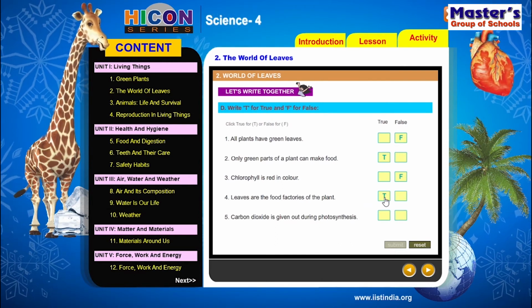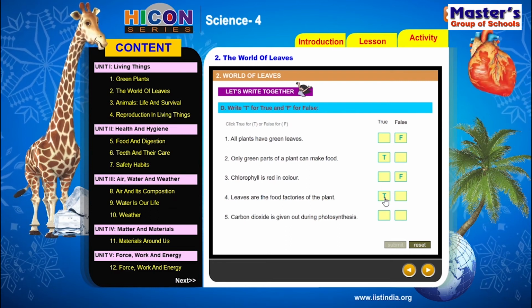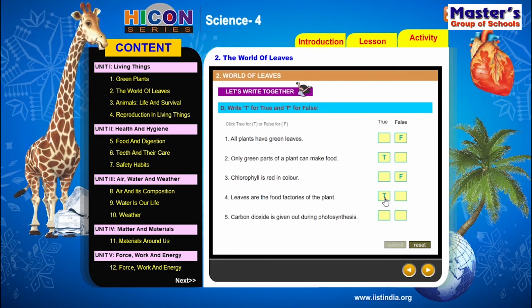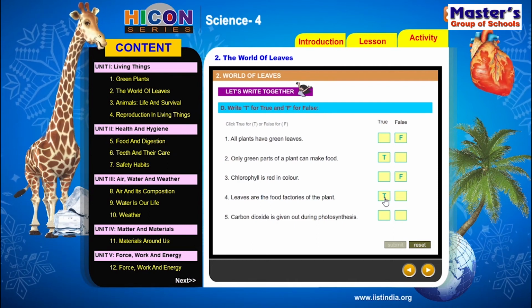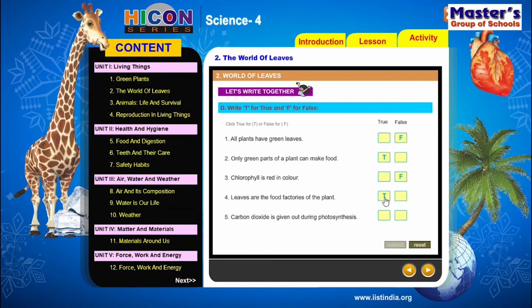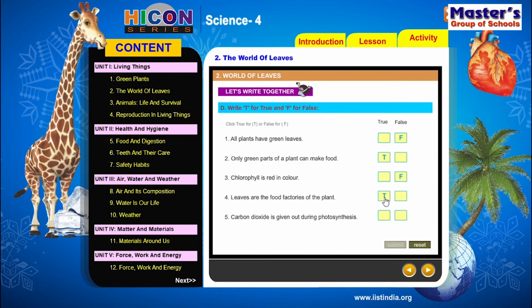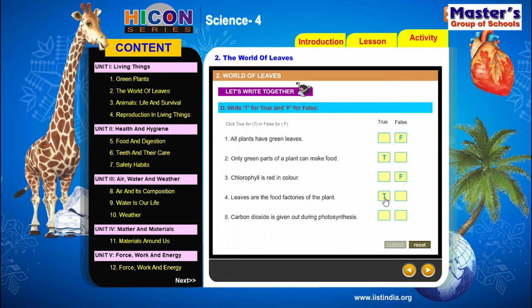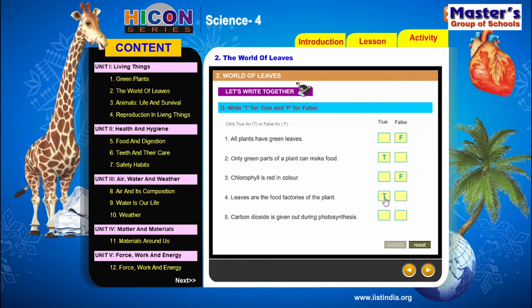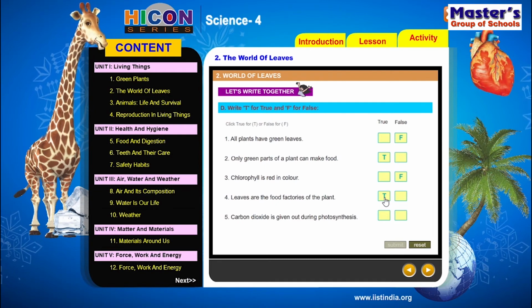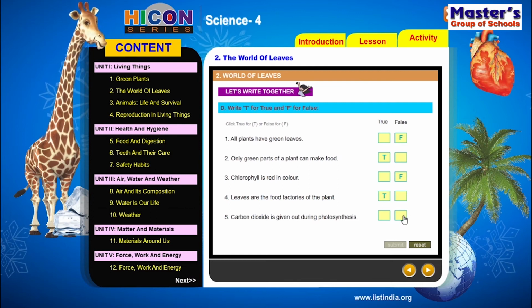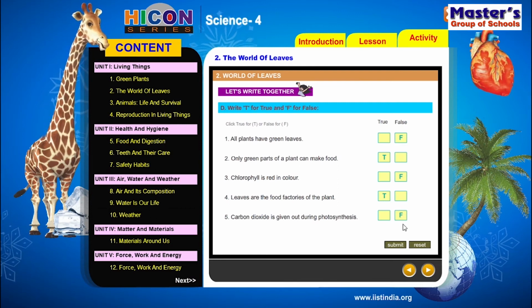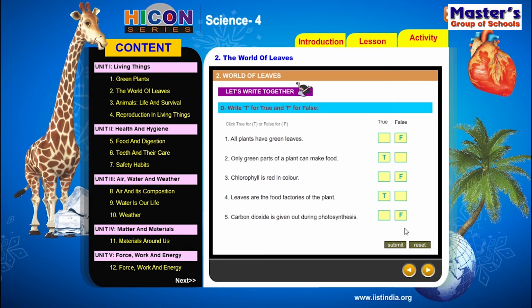Next, read the fifth sentence: carbon dioxide is given out during photosynthesis. So children, is it correct? No, wrong. So the fifth sentence is false, because during photosynthesis, oxygen will be given out by the plants, but not carbon dioxide. Human beings give out carbon dioxide, but plants give out oxygen. So the fifth sentence is wrong, that is false. So write F in the box provided. So children, these are the true and false sentences. Note down these sentences in your notebook.